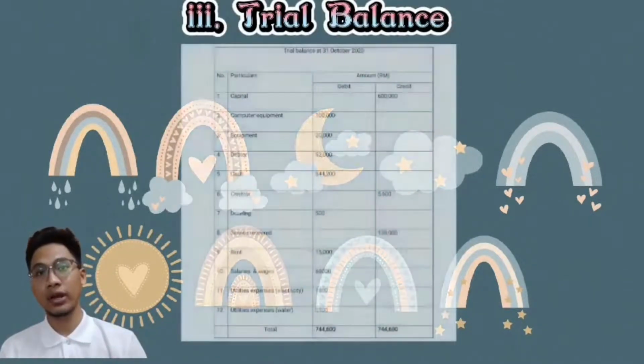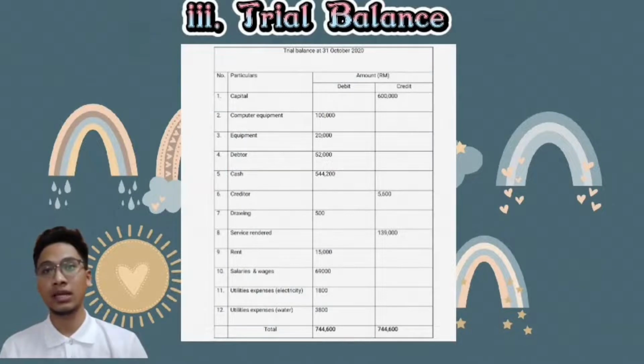The third one is the trial balance. So this is the trial balance at 31 October 2022. For the capital on the credit side is 600,000. On the debit side of computer equipment is 100,000. For the equipment is 20,000. Debtor is 52,000. Cash is 200,000. So for the creditor on the credit side is 5,600. On the debit side of drawing is 500. Service rendered on credit side is 139,000.